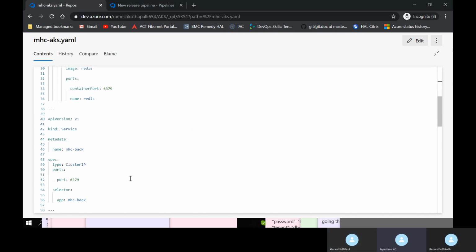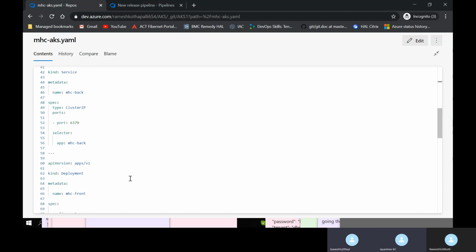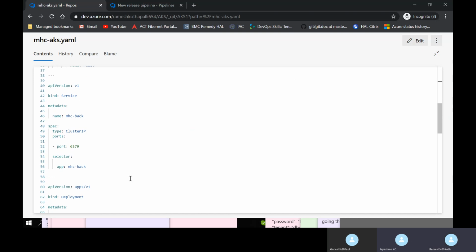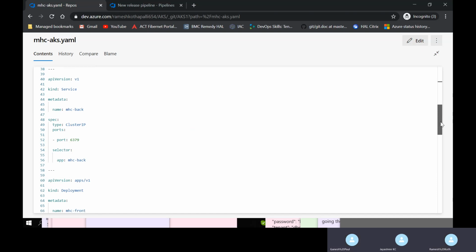And the service. Whenever you are running the service, make a note that the type is different. It is using ClusterIP. Why this is used is because in the cluster, you want to run this particular port. It makes use of ClusterIP because it will be changing. It has the AKS cluster, and the port should be same as what you have mentioned in the container.